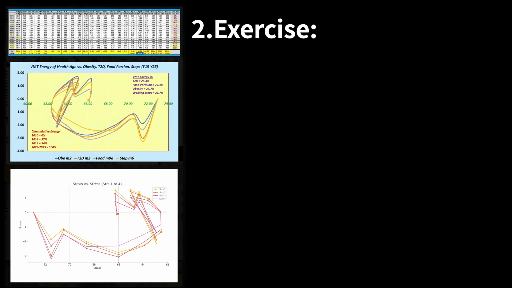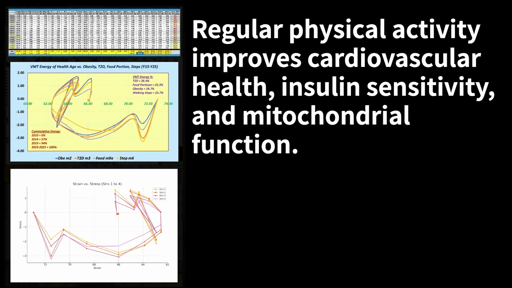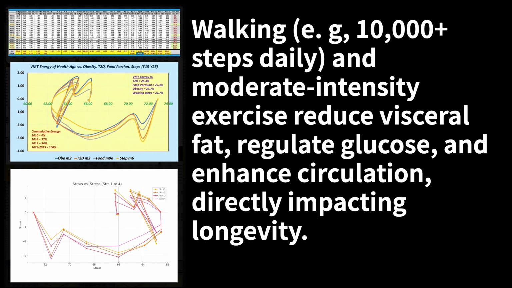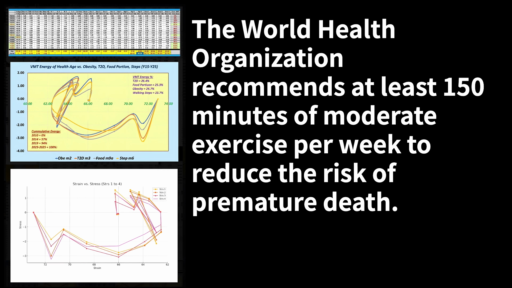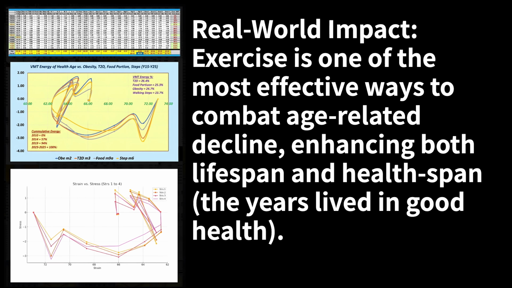2. Exercise. Regular physical activity improves cardiovascular health, insulin sensitivity, and mitochondrial function. Walking, e.g., 10,000 steps daily, and moderate intensity exercise reduce visceral fat, regulate glucose, and enhance circulation, directly impacting longevity. Resistance training also helps maintain muscle mass, preventing sarcopenia, a major risk factor for frailty and early mortality in aging populations. The World Health Organization recommends at least 150 minutes of moderate exercise per week to reduce the risk of premature death. Real-world impact: exercise is one of the most effective ways to combat age-related decline, enhancing both lifespan and health span, the years lived in good health.